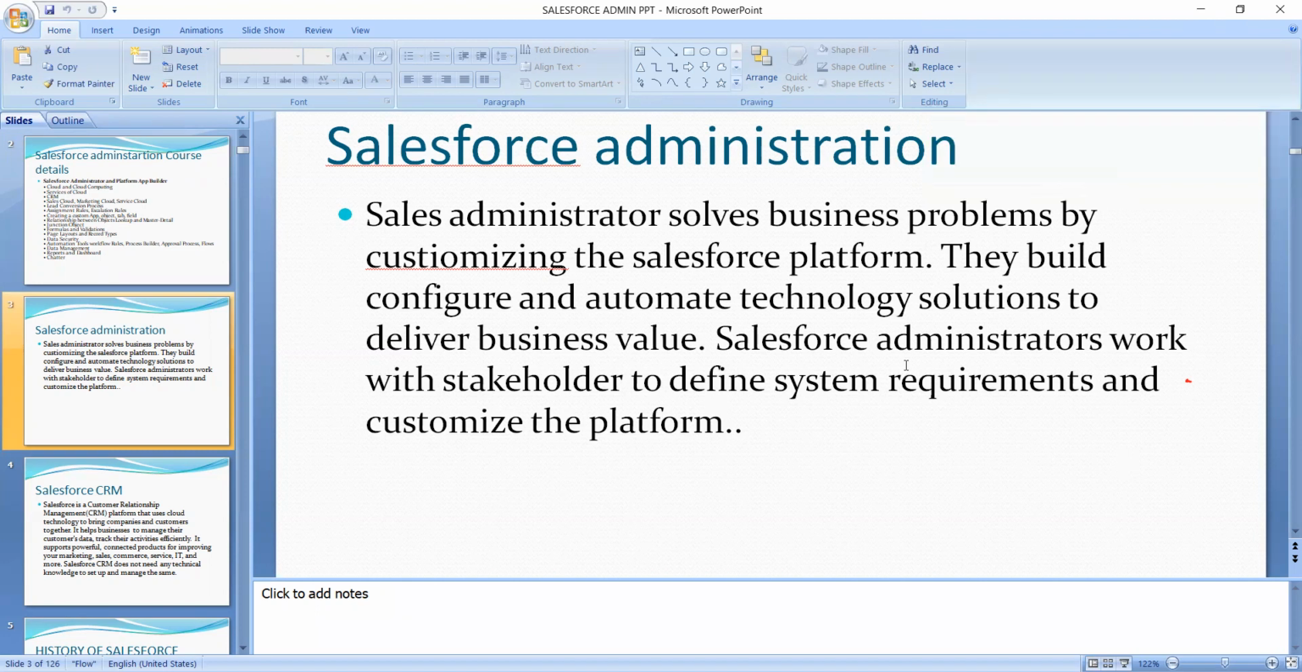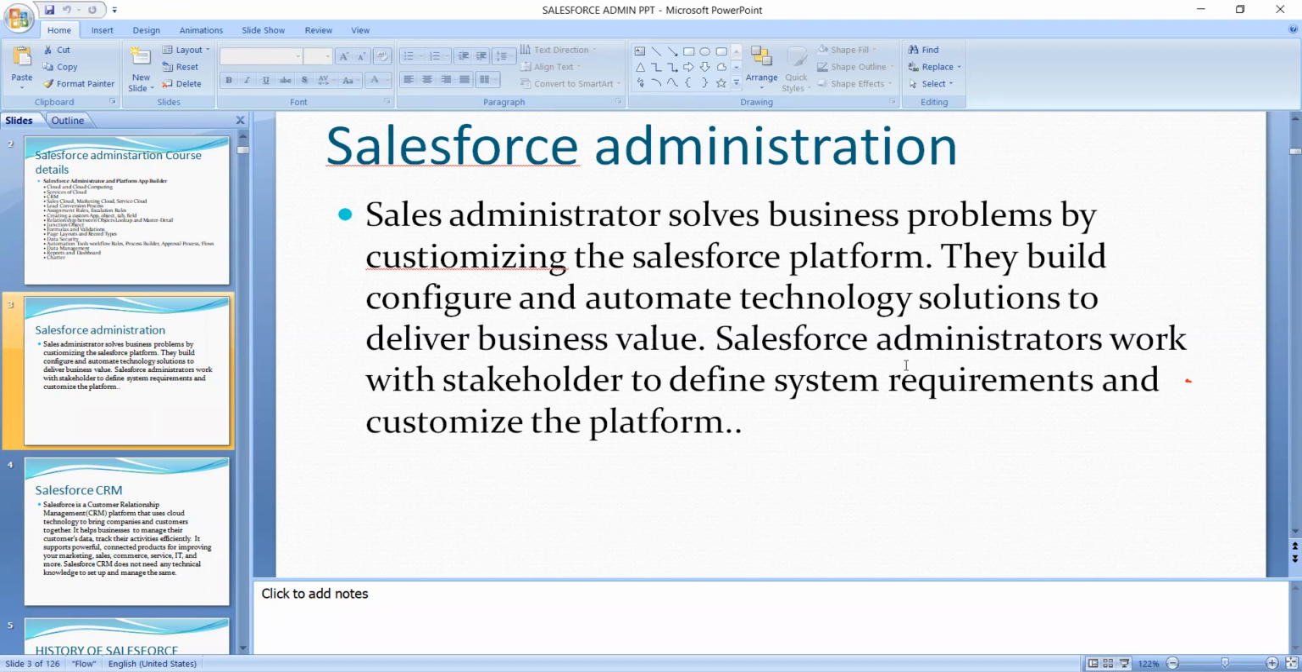Yeah. And now the Salesforce, what does Salesforce administration mean? Salesforce administrators solve business problems by customizing the Salesforce platform. What we solve in a business problem means we are customizing the Salesforce platform. Here, whatever the requirement of the business is, in that business we are creating that with Salesforce administrators. They are doing that, with the user IDs.